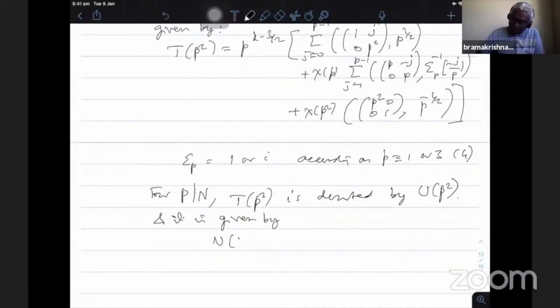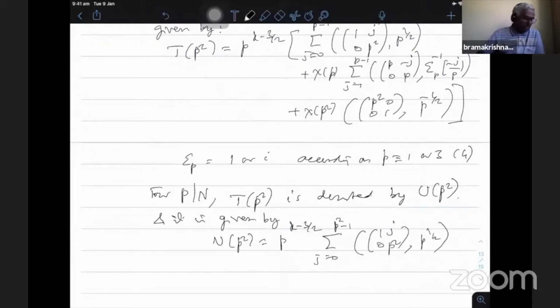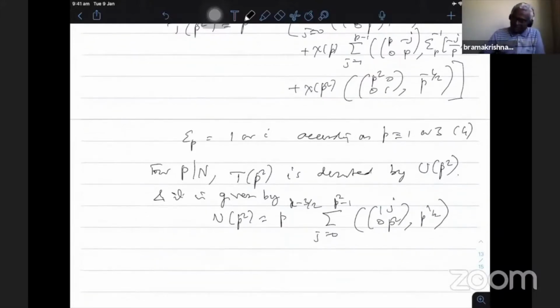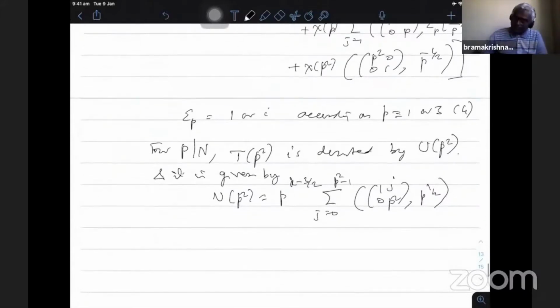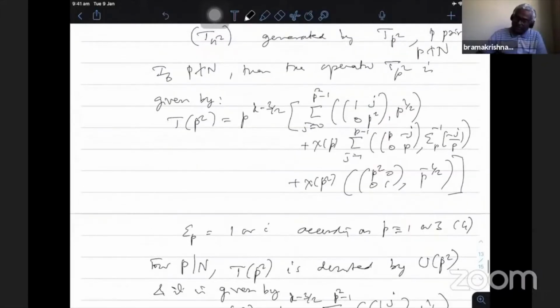So Up square is the same one without the two factors: p power k minus 3 by 2, summation j equal to 0 to p square minus 1, of (1 j; 0 p square), p power half. One can also consider the non-square ones. For p not dividing N, the Hecke operators vanish.